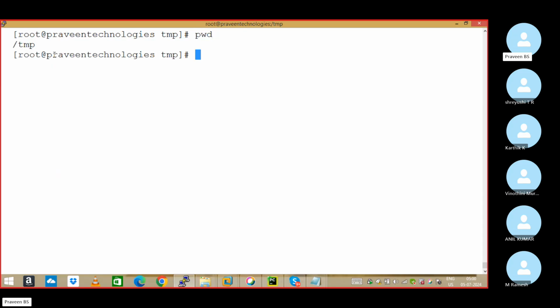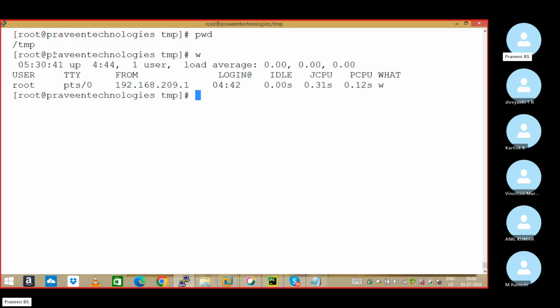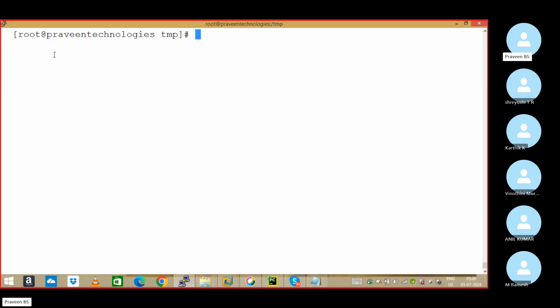I'll show one small thing. We need to cover the load average before that, but before load average, I would like to show you one thing. Load average requires one complete class. But before that I'll cover a small topic that I was actually doing later. That's just for your understanding.